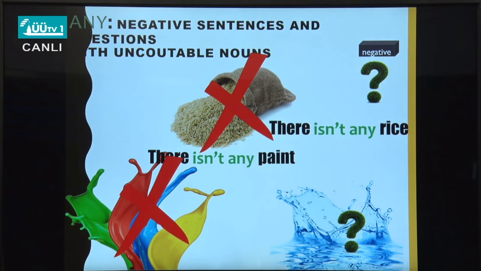Can you make that question? Okay. Yes. Is there any water? So you can see we have water. Water is an uncountable noun, and also the sentence is in question form, so you have to use any. Is there any water?